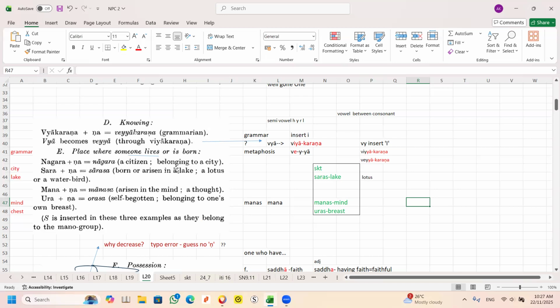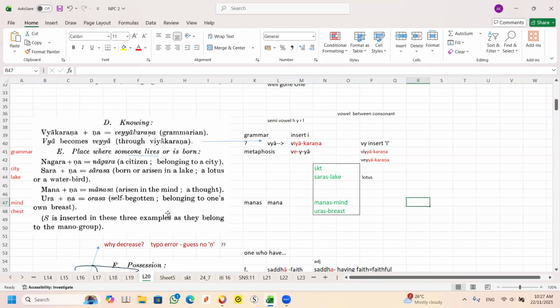English is like that. Sometimes you are too rigid. When it's too rigid, you cannot twist. Born in the mind means arises in the mind, which is a thought. A thought arises in the mind, born in the mind. That's what I say. So this word also comes from Sanskrit. Saras, manas, and uras. Manas means mind. Uras means breast. So you see the U strengthens to O. Remember the last time I already mentioned. No need to go back.